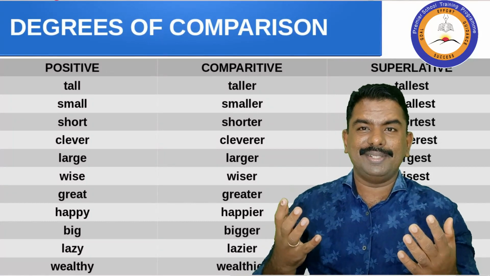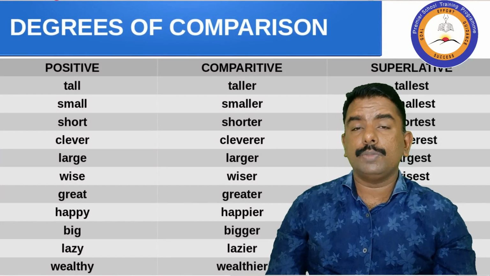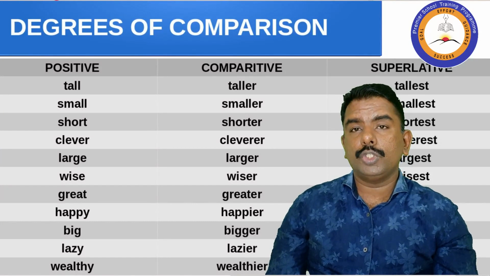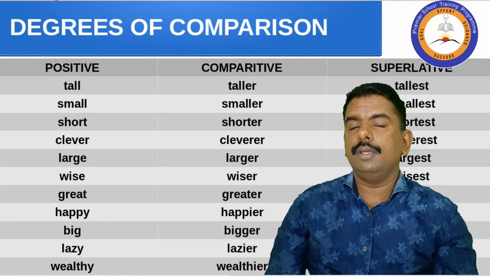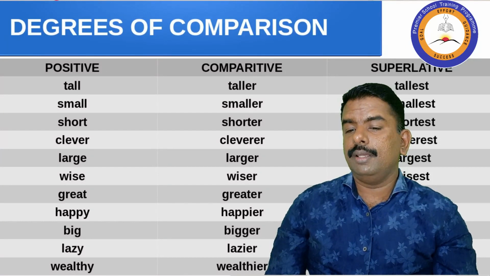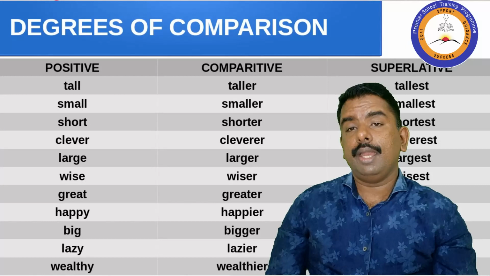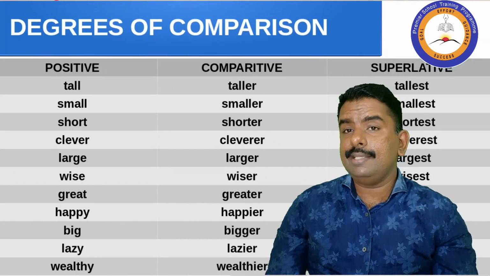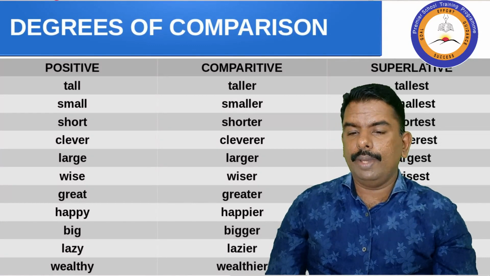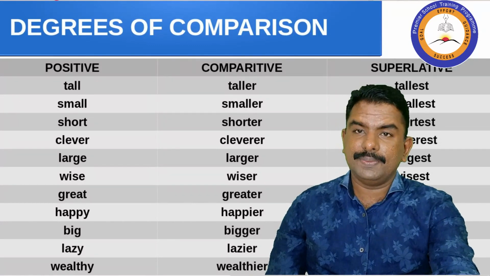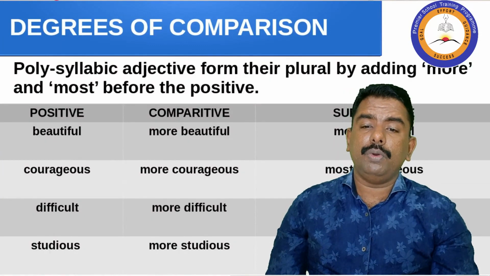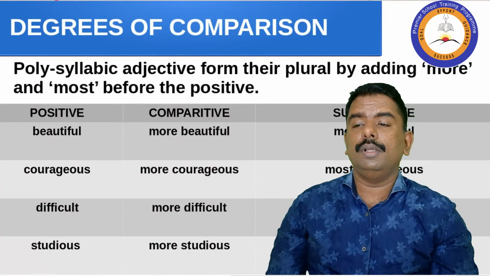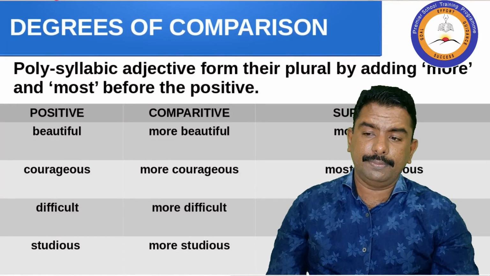It's additional work. Tall, taller, tallest. Small, smaller, smallest. Short, shorter, shortest. Clever, cleverer, cleverest. Large, larger, largest. Wise, wiser, wisest. Great, greater, greatest. Happy, happier, happiest. Big, bigger, biggest. Lazy, lazier, laziest. Wealthy, wealthier, wealthiest. Polysyllabic adjectives form their degrees by adding more and most before the positive.